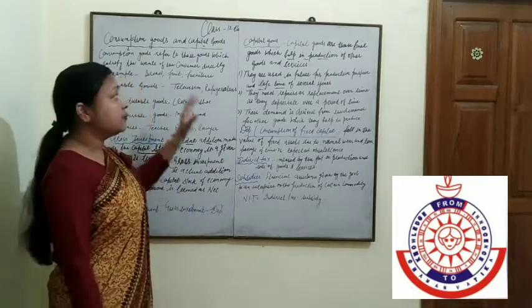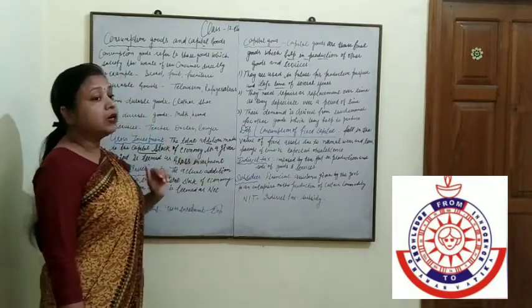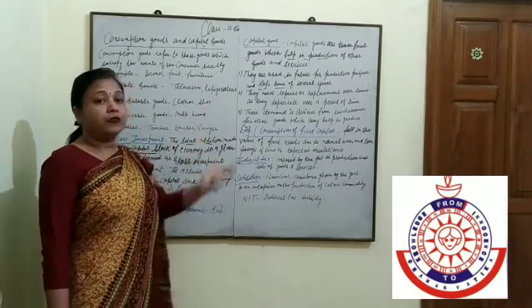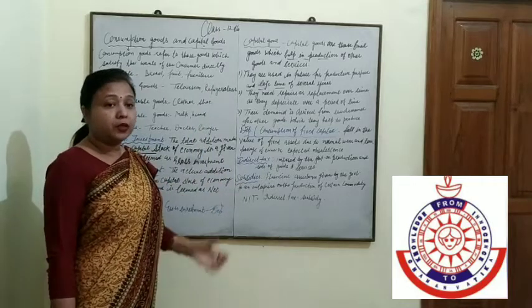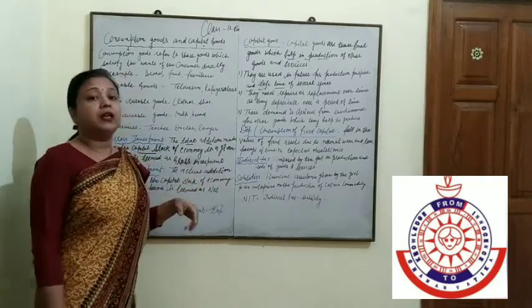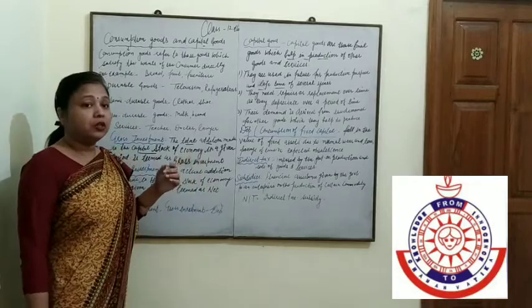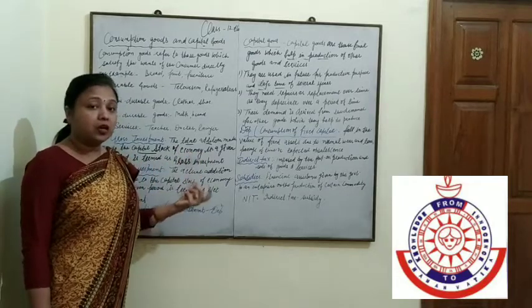So these are some concepts which are related to our national income: the difference between capital goods and consumer goods, gross investment and net investment, depreciation, and indirect tax or subsidy.